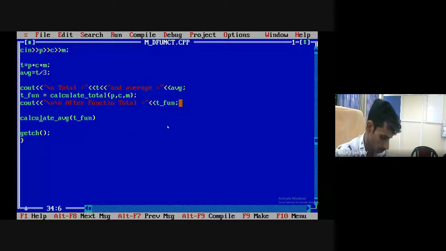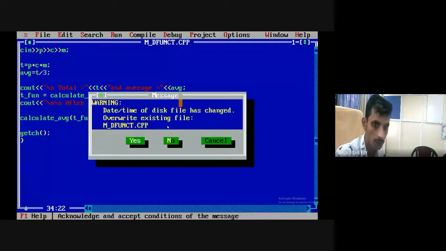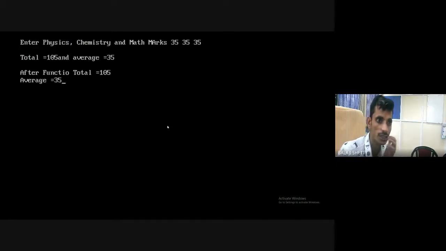Statement missing. Okay. And the code. Good, so 35. Now see here, total is 105, average is 35. We are calling after function, total 105, average 35. So I just summarize the thing here.